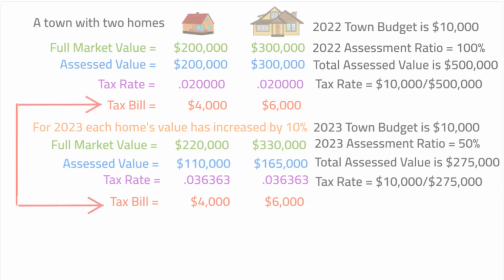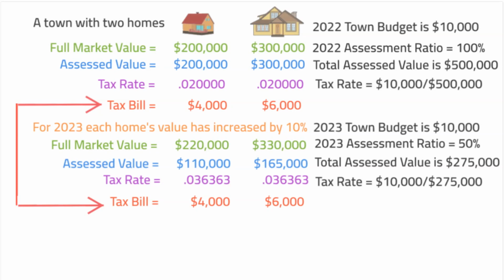Because real property taxes are required by state law to be based on a uniform percentage of value, it is absolutely imperative that the assessor accurately determine the full market value, whether they're using a 100% assessment ratio or using a 50% assessment ratio. Otherwise, property taxes will not be fairly distributed. As we will see in the next video, when the assessor fails to make accurate full market value determinations for every property every year, the tax burden gets shifted away from the properties that had the greatest percentage increase in value, and it is shifted onto the backs of the owners of the properties that had the lowest increase in value.